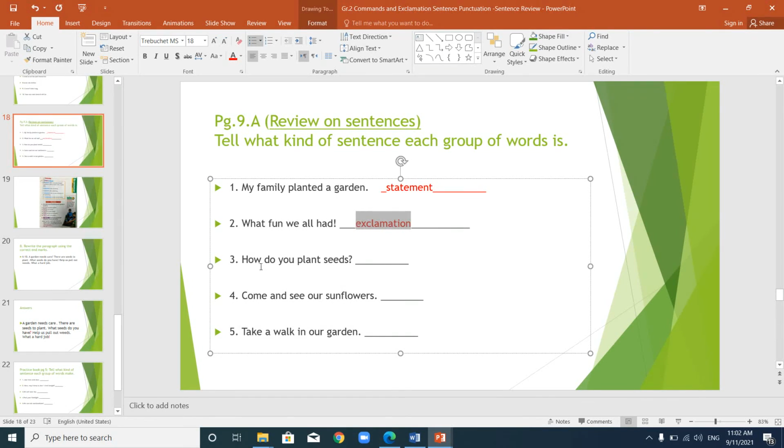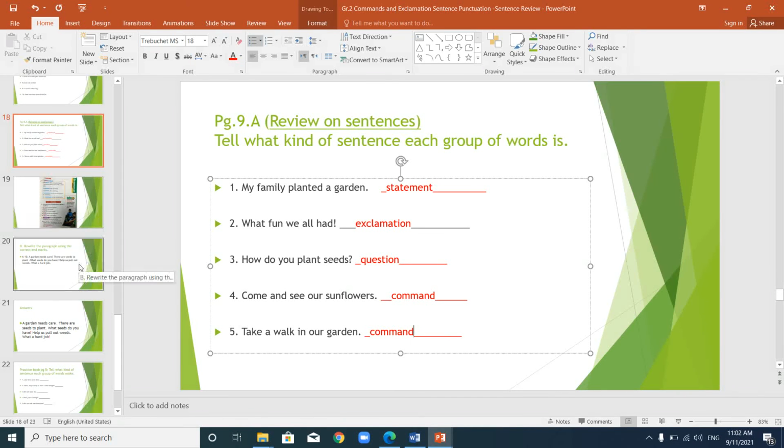Number 3, how do you plant seeds? It's asking you about how to do something. So it's a question, and to make sure that it is a question, we see a question mark at the end. Number 4, come and see our sunflowers. It's telling me to do something, so this is a command, right? Take a walk in our garden. It's also telling you to do something. It's telling you to take a walk in the garden. So it's also a command. All right?